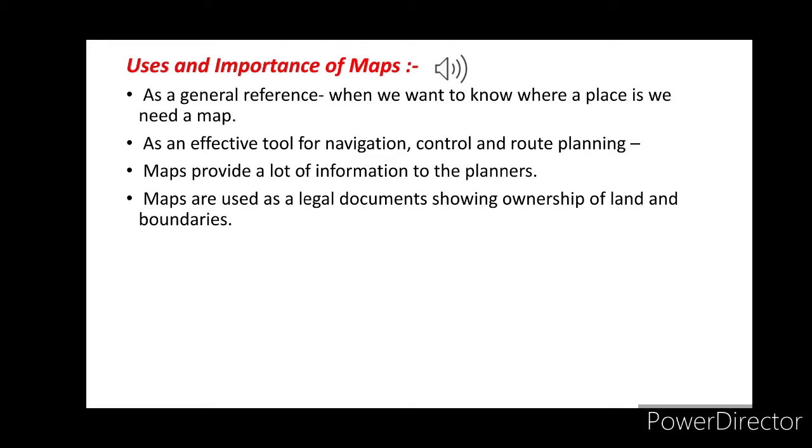Next, maps provide a lot of information to a planner, like planning of roads, residential complexes, factories, parks, locations of schools and public facilities, water networks, etc. also depend on the maps. Next, number 4, maps are used as a legal document, showing the ownership of land and boundaries. I already discussed this in our previous class.